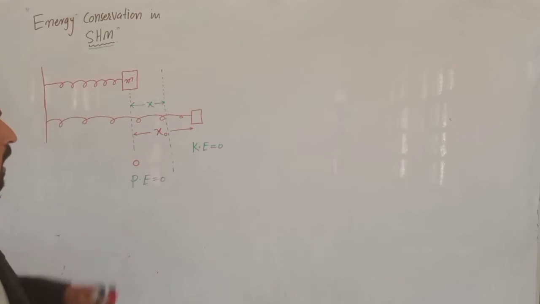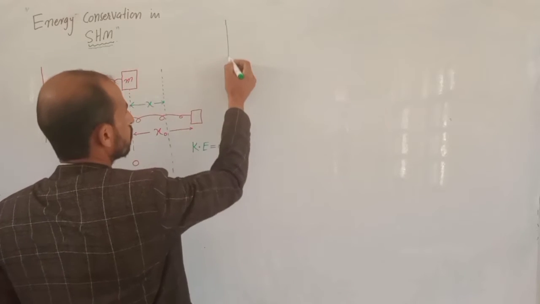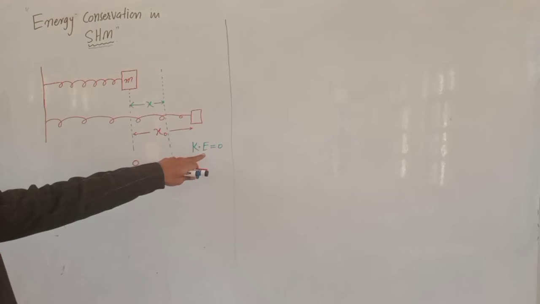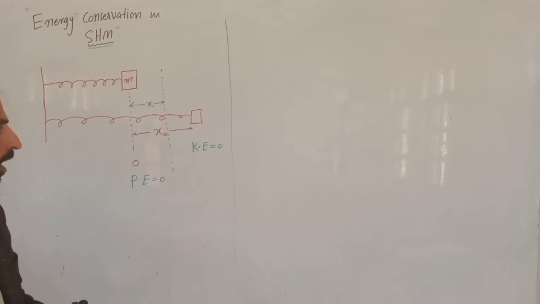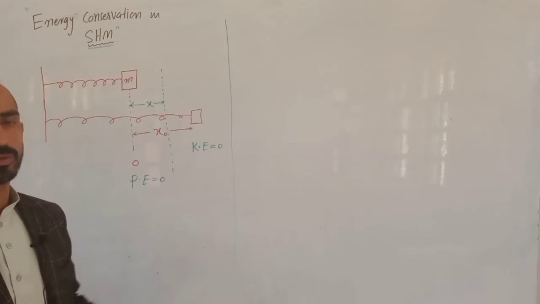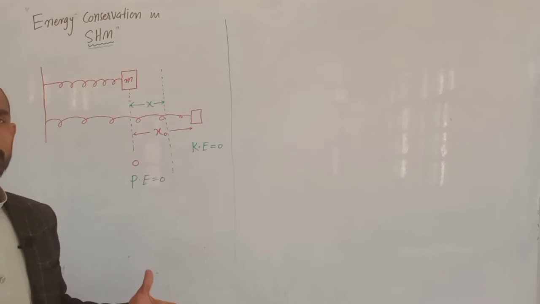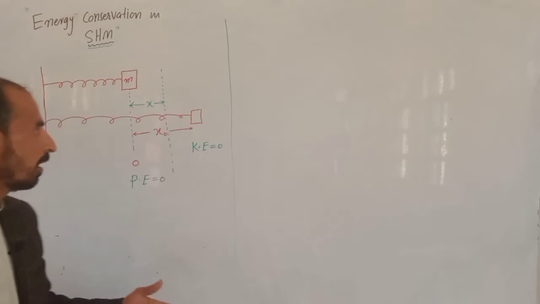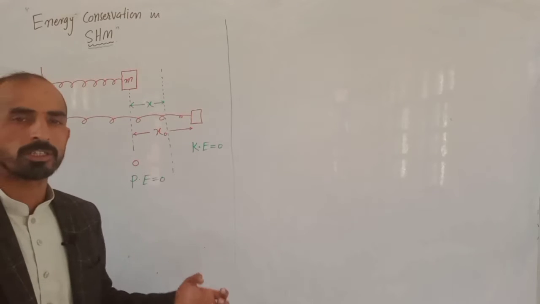So students, we start calculating the value of potential energy at the extreme position. Now how can we find this out at the extreme position? So we have the work energy principle, students. According to this principle, work done is equal to change in energy of the body.